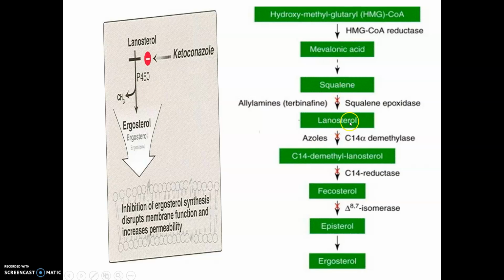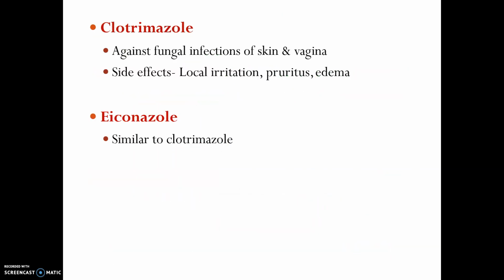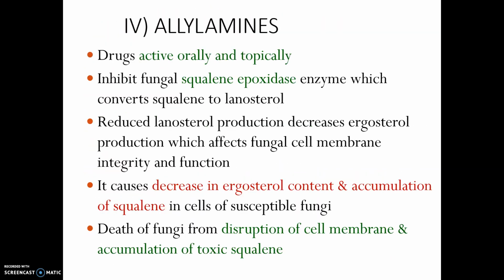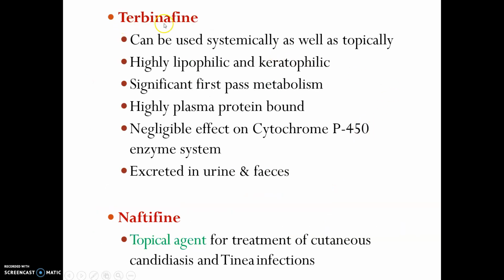Squalene is converted to lanosterol by squalene epoxidase. They block the squalene epoxidase enzyme, so this step does not happen. So what happens? No ergosterol. That means membrane dysfunction and increased permeability. So this is the same mechanism. Terbinafine is an example and naftifine is an example.